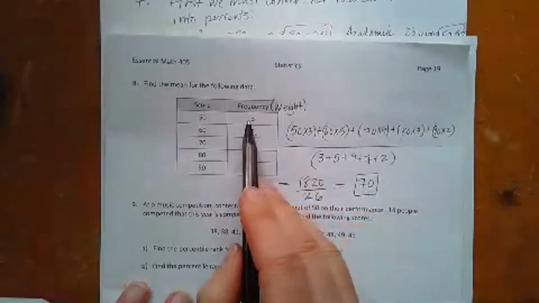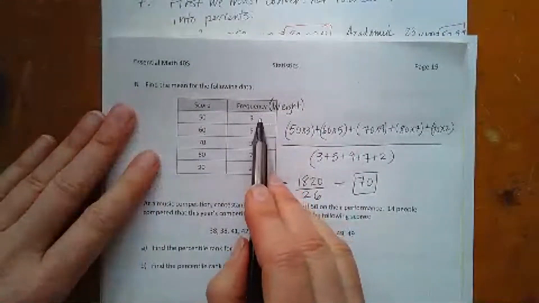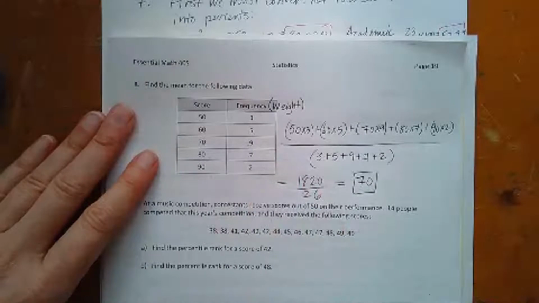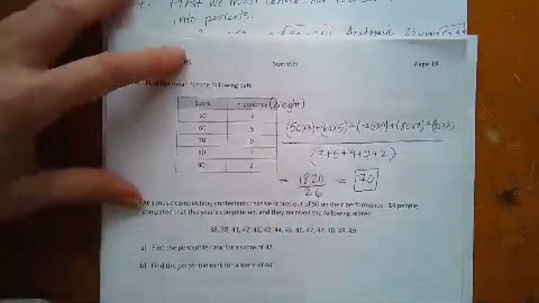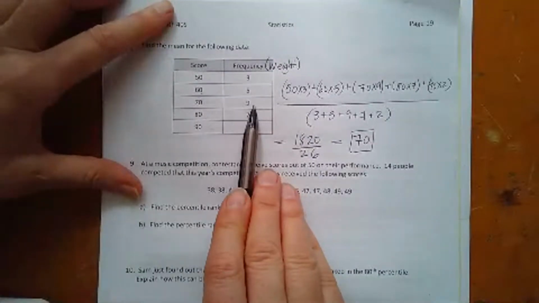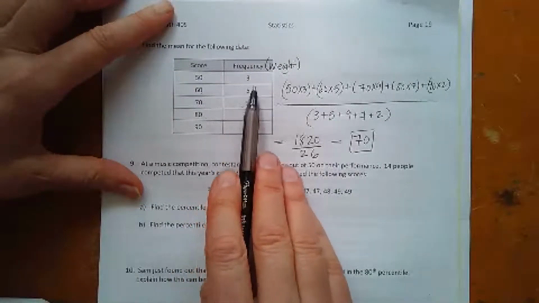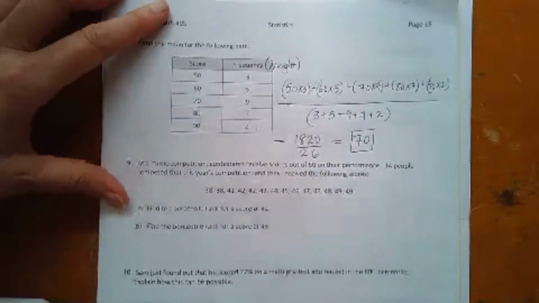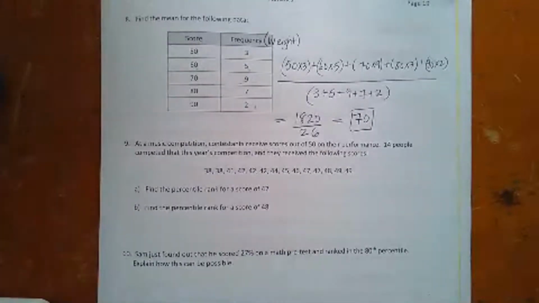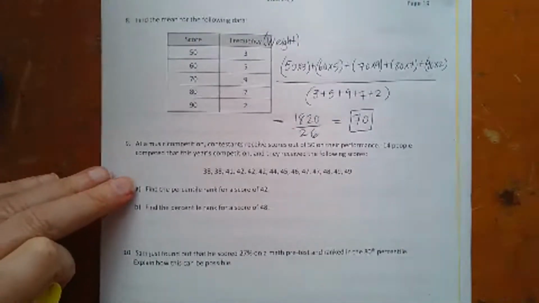So frequency is just another name for weight. It's the relevance, right? Obviously, a frequency of 9 is going to be way more important than a frequency of 2.